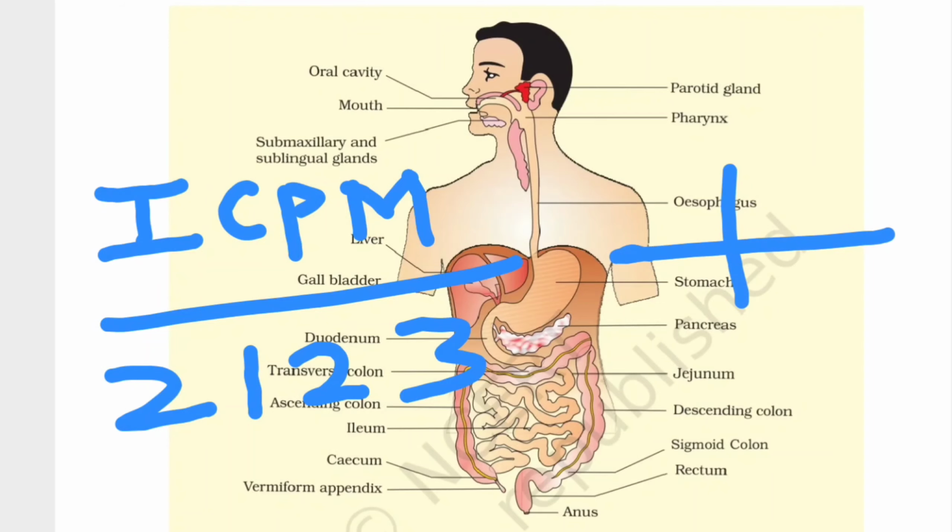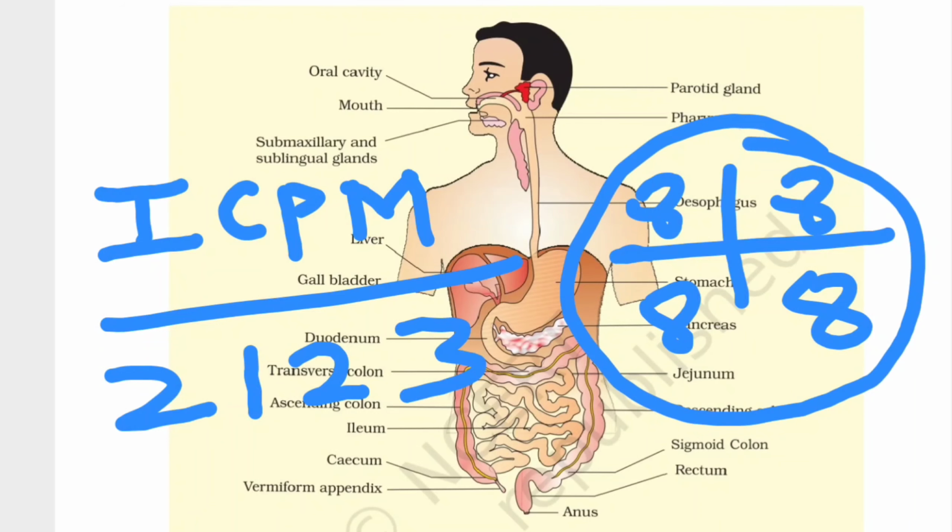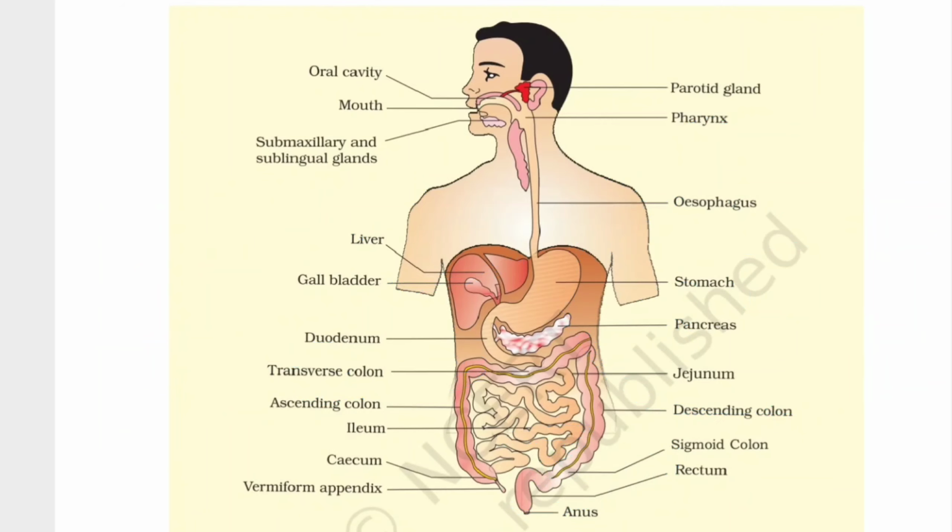So here you will have 8 teeth, here 8 as well, here 8 as well, here 8 as well. If I add all of them, the final answer is 32. That is the reason a normal human has 32 teeth.